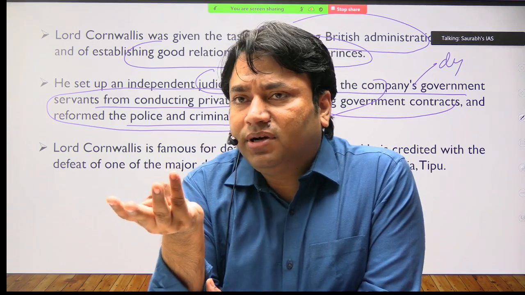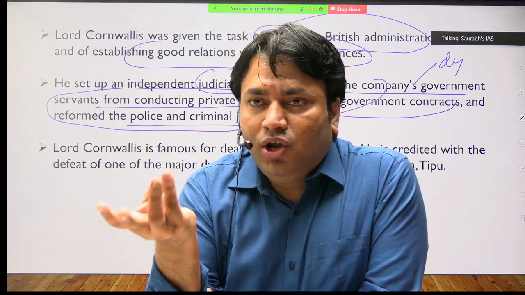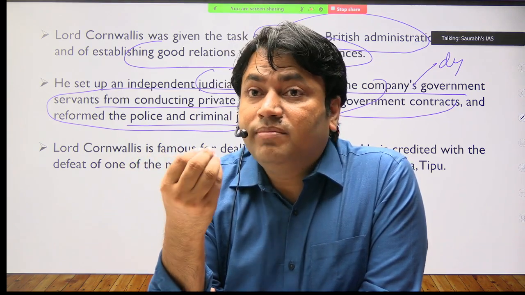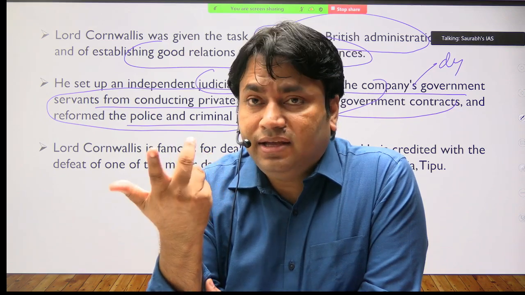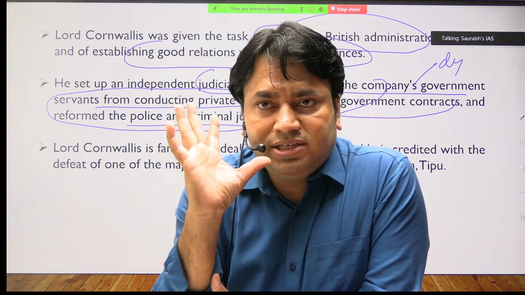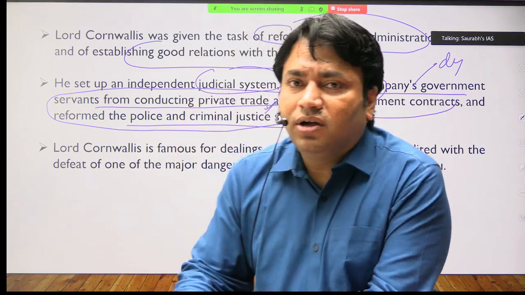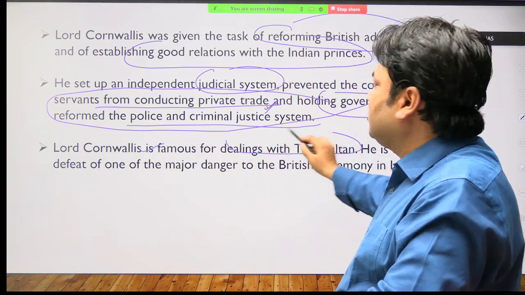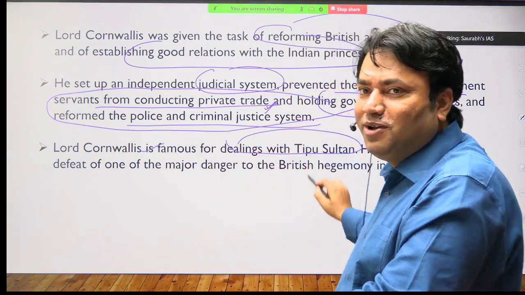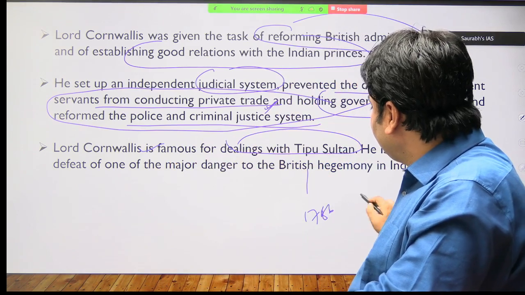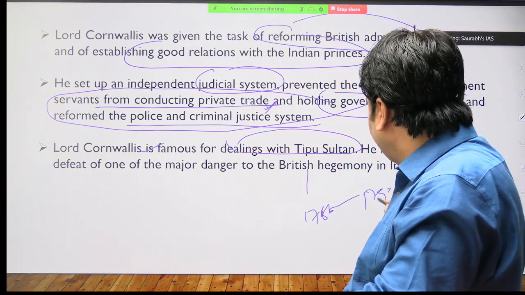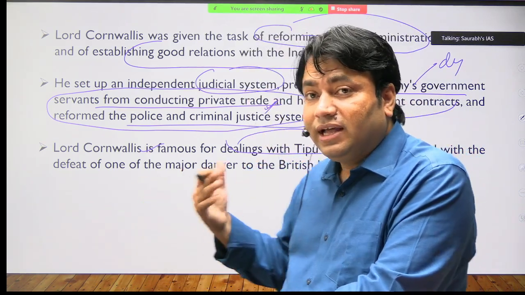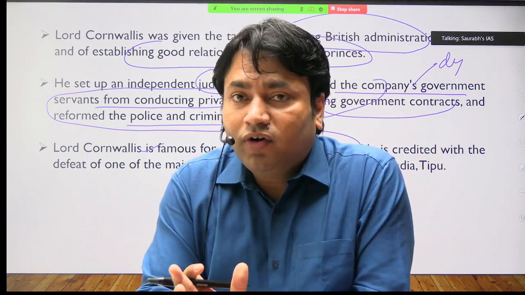Similarly, there are some other personalities like Lord Mayo, Lord Ripon, Dalhousie, William Bentinck, Canning. So we must know about all these administrators. They were among the good administrators of that time. Lord Cornwallis is famous for dealing with Tipu Sultan. We already know this. What is the time period of Lord Cornwallis? 86 to 93.